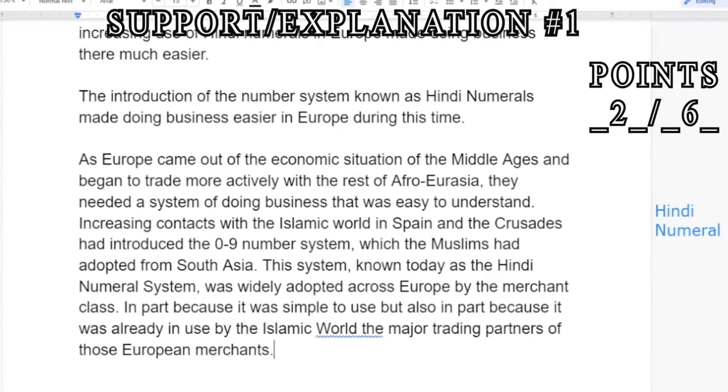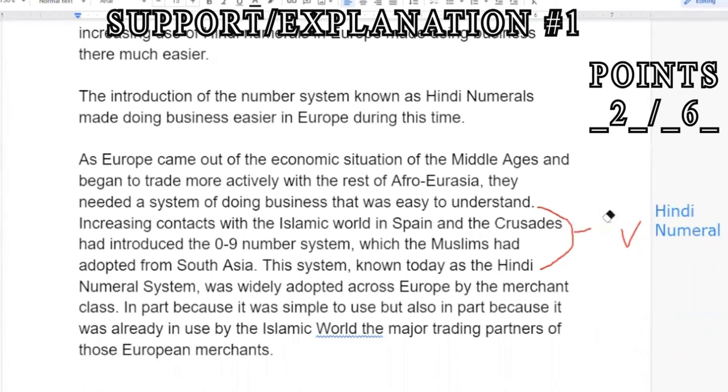Right, so again, we can see I have my piece of evidence, this 0 through 9 number system, that's the Hindi numerals. And then I have the explanation for how this potentially caused trade. So this would be the explanation, and this here would be the evidence. Now I've typed it a little bit over, like you could literally just say something like the 0 through 9 number system known as Hindi numerals. That would also be fine. But here we have our evidence, and here we have our explanation. So with that said, let's go ahead and get the next set of evidence and the next set of explanation.